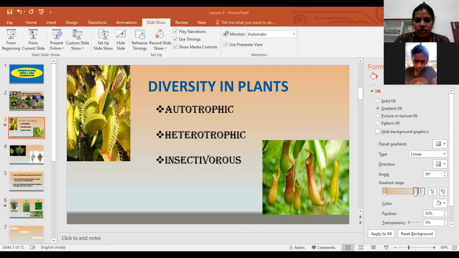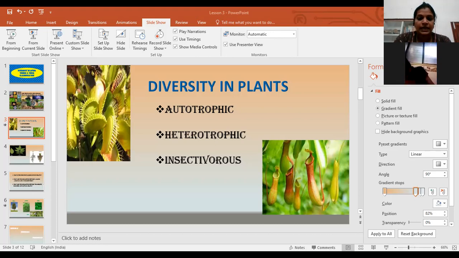Okay, this bottom part is root. How do roots help a plant? With soil and water. Yes, roots absorb soil and water.